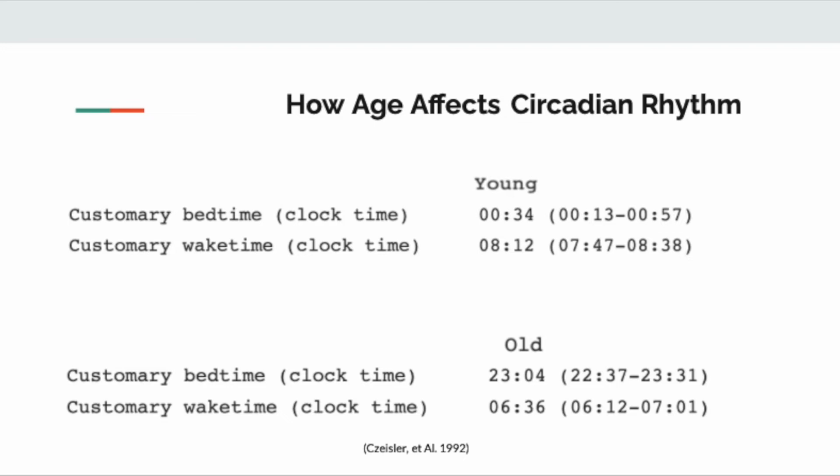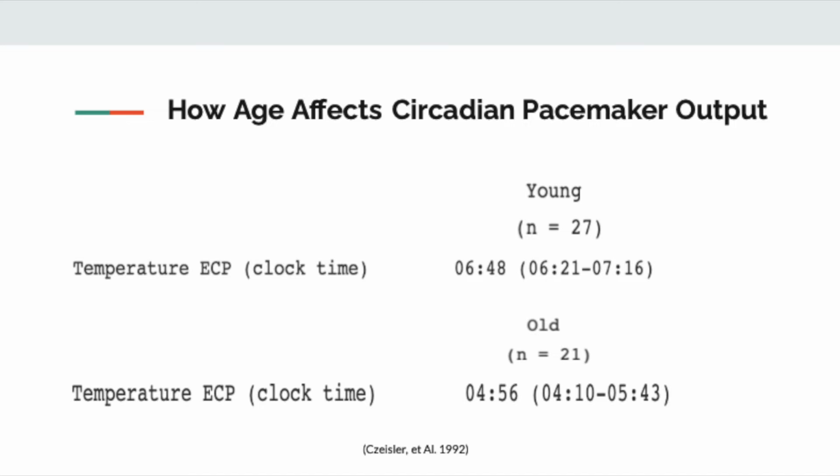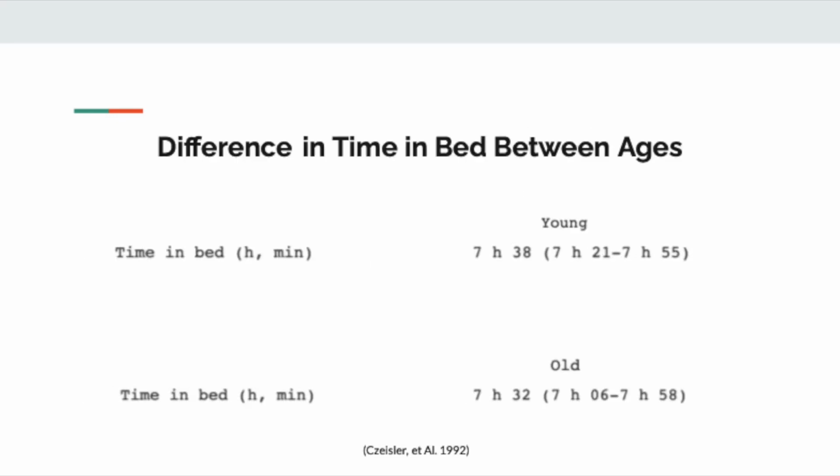This table shows that the ECP, endogenous circadian phase temperature minimum, occurred a mean of 1 hour 52 minutes earlier in the older than in the young subjects under the same conditions, meaning that the older people were reaching their deepest part of their sleep almost 2 hours earlier than their younger counterparts. It is important to note that even though both groups had drastically different wake-sleep times, both groups slept for approximately the same amount of time, about 7.5 hours. This is important to note and be aware of when thinking about scheduling classes.